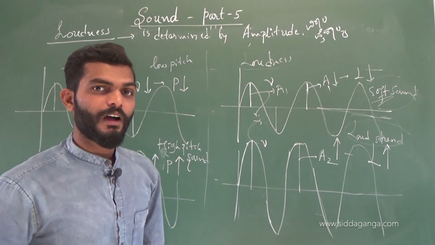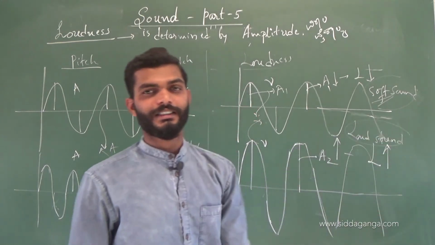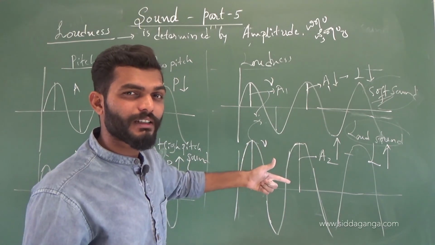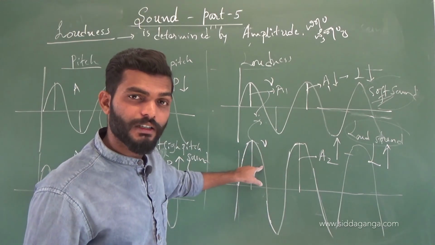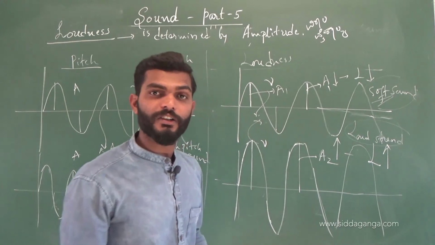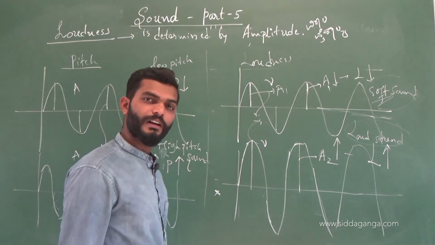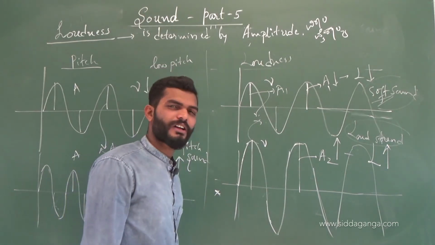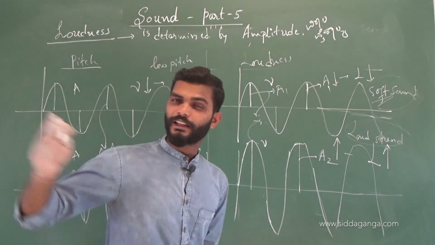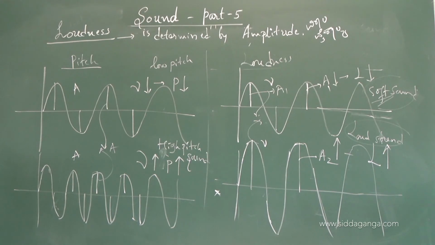More the amplitude of the sound, it will have more energy, or else it is a loud sound. And if the sound is loud, it can travel to a larger distance. ಇನ್ನೊಂದು ಪಾಯಿಂಟ್ ಗೊತ್ತಿರಬೇಕು, loud sounds travel to a larger distance, soft sounds travel to less distance. ಸ್ವಲ್ಪ ದೂರ ಹೋಗಿ ಅಷ್ಟೇ ನಿಲ್ತವೆ. ಅದು ಲೌಡ್ ಸೌಂಡ್ ಆದರೆ they can go to some far distance, ರೈಟ್. ಇದು ಪಿಚ್ ಮತ್ತು ಲೌಡ್ನೆಸ್ ಮಧ್ಯೆ ಇರತಕ್ಕಂಥ ವ್ಯತ್ಯಾಸ.